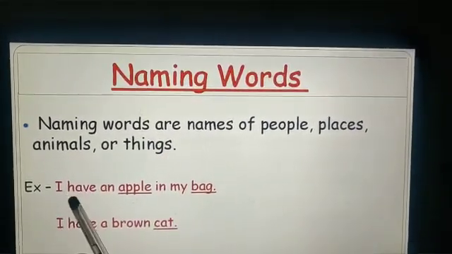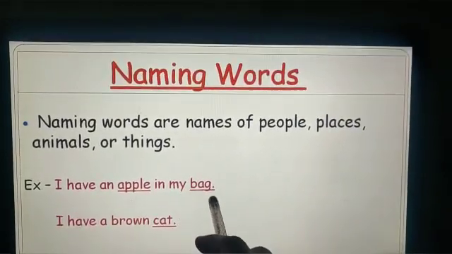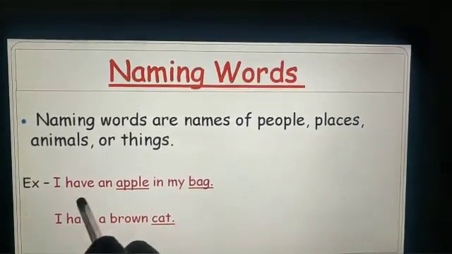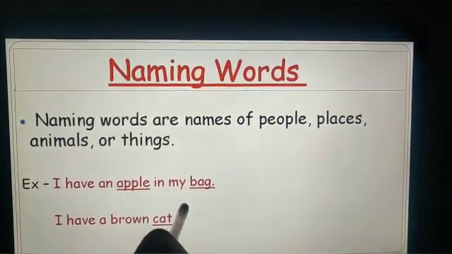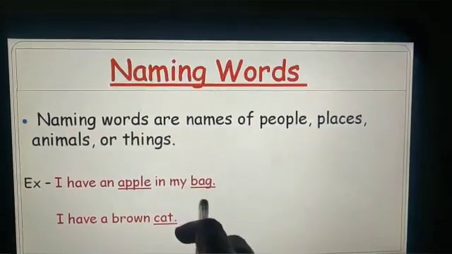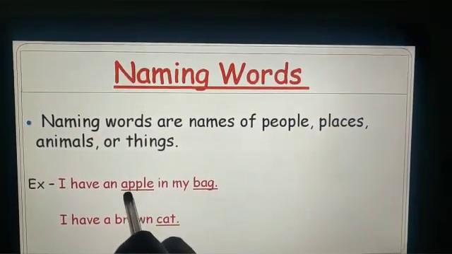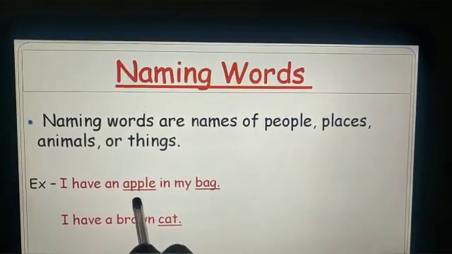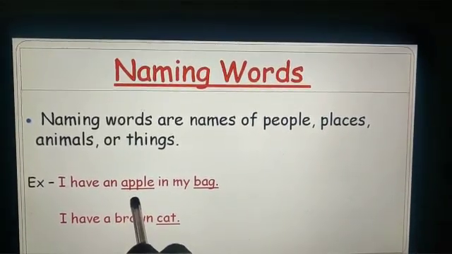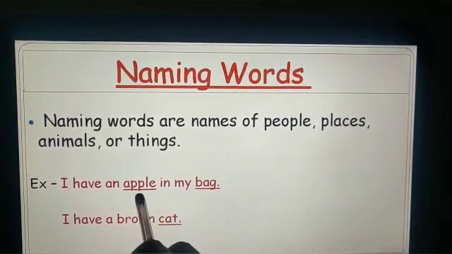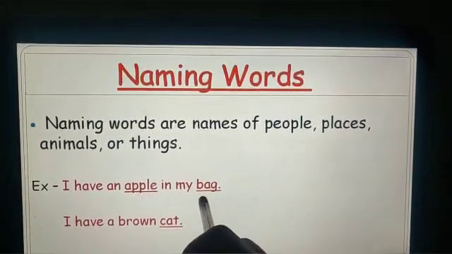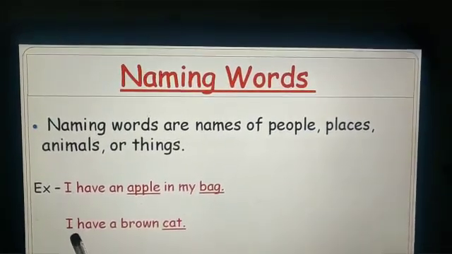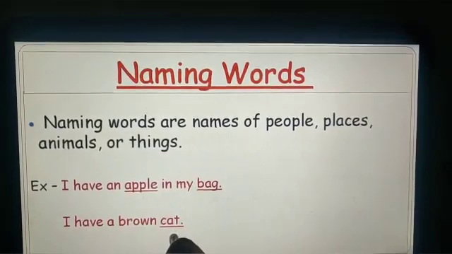For example, I have an apple in my bag. Can you find the naming words in this example? I have underlined apple and bag. Apple and bag, what is this? This is a naming word because it's a name of a thing, apple, and bag is also a name of a thing, right? I have one more example. I have a brown cat.